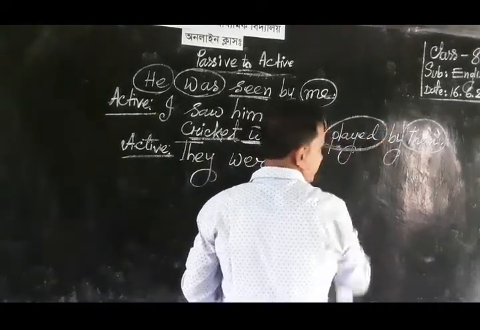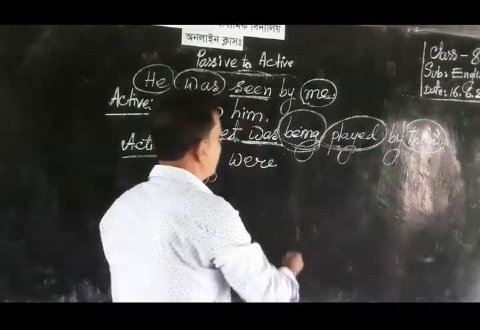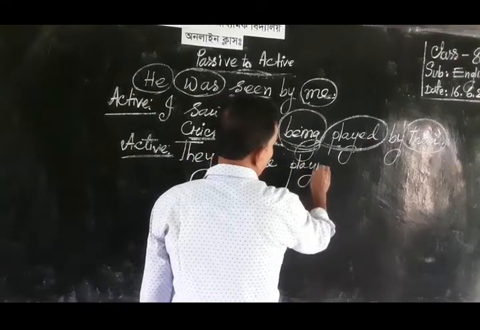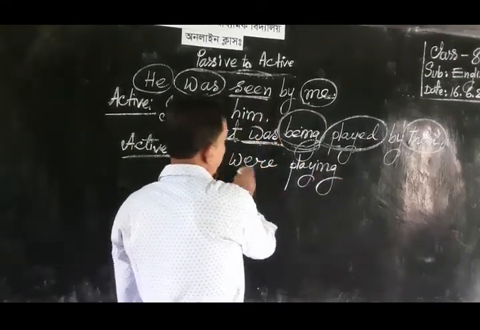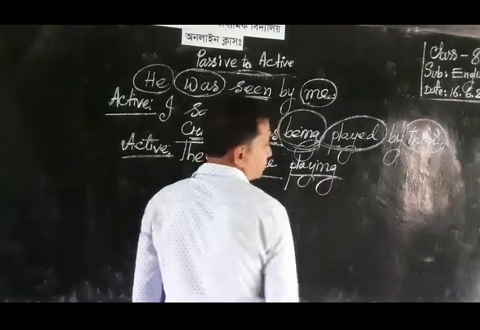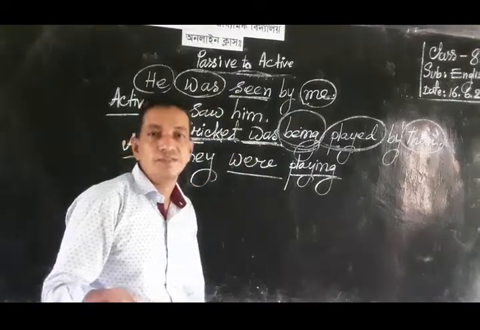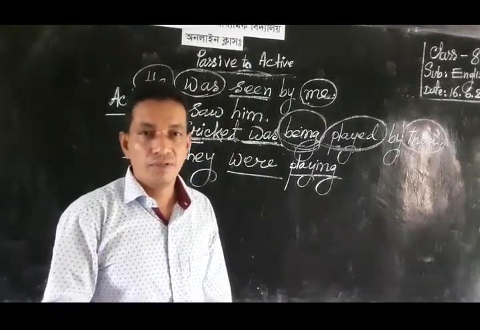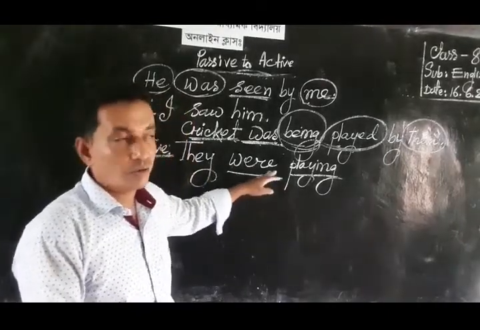The main verb is played, and played is the past participle here, and its present form is play. And after play, we have to add ing. This is the main form of past continuous tense. The form of past continuous tense is subject plus was or were plus verb plus ing. That's why this is the rule of past continuous tense.